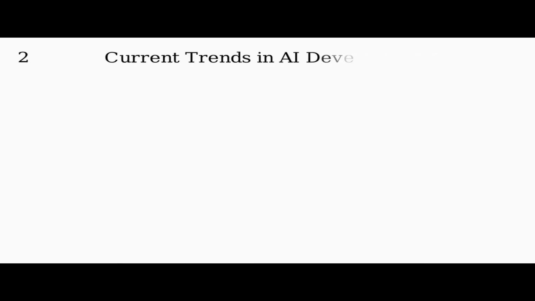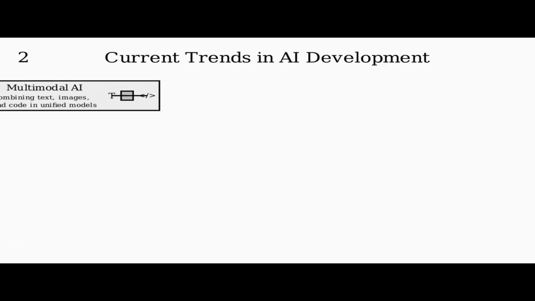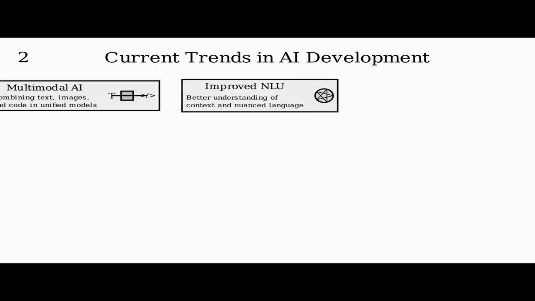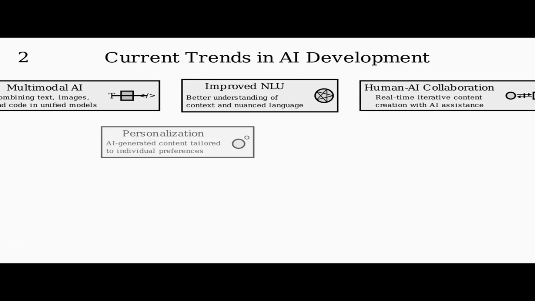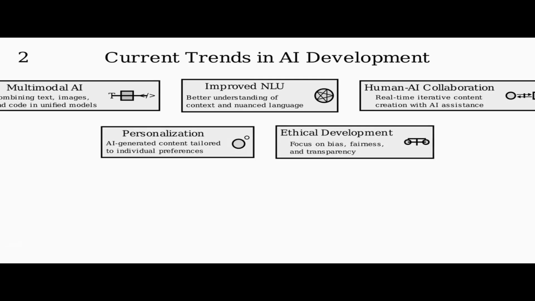The field of AI is evolving rapidly, with several key trends shaping its development. We're seeing increasing focus on multimodal AI that seamlessly combines text, images, and code in unified models. Natural language understanding continues to improve, with models better grasping context and nuanced language. Real-time collaboration between humans and AI is enabling iterative content creation with immediate feedback. Personalization is becoming more sophisticated, with content tailored to individual preferences and needs. Ethical AI development is increasingly prioritized, focusing on addressing bias, ensuring fairness, and maintaining transparency.